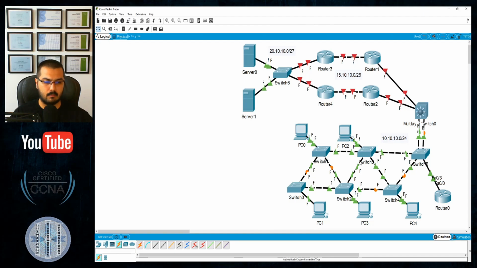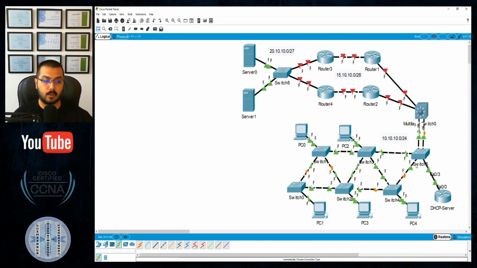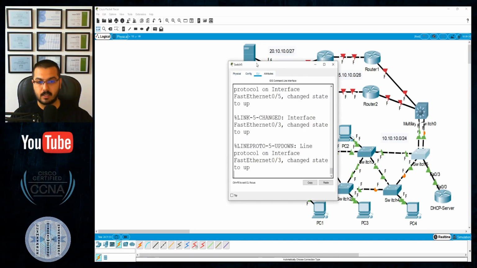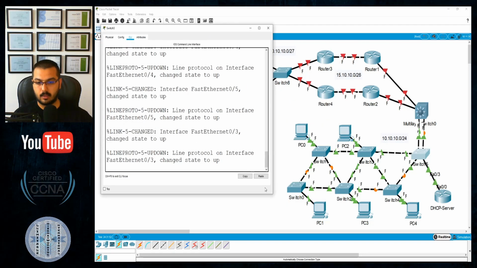I will not configure VLANs today. You know how to do that. I have done tons of labs before about that. And the DHCP server is working well. Okay, this is the main switch that I would like to make sure is the root bridge, so that all the requests come to this one before heading up. So let's make this device a root bridge.